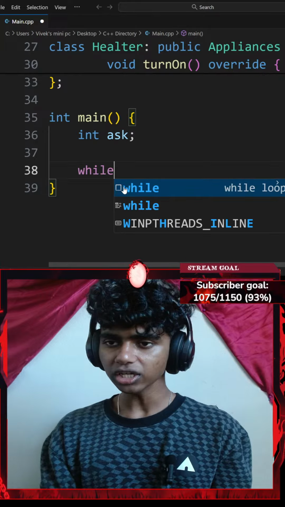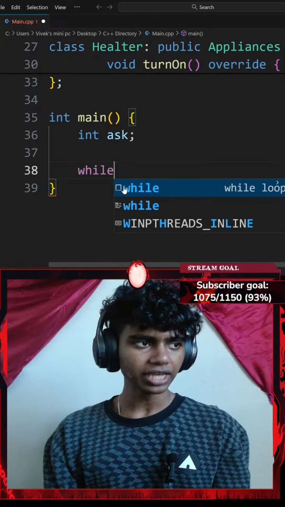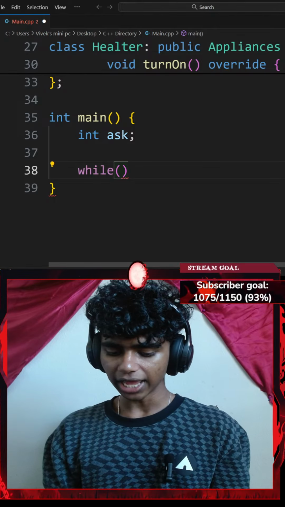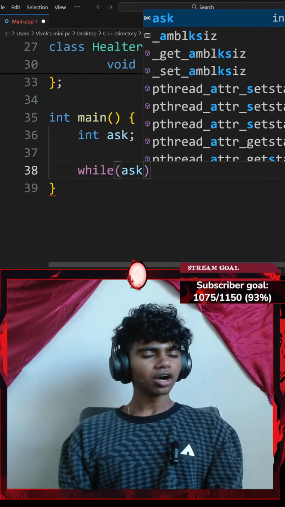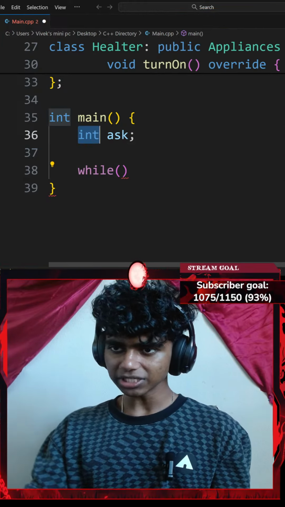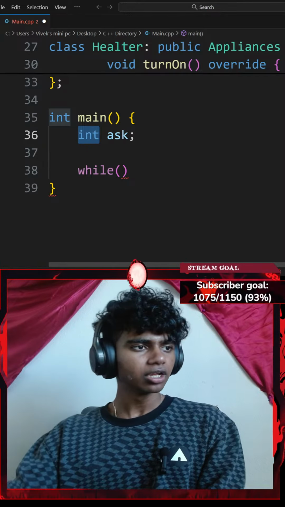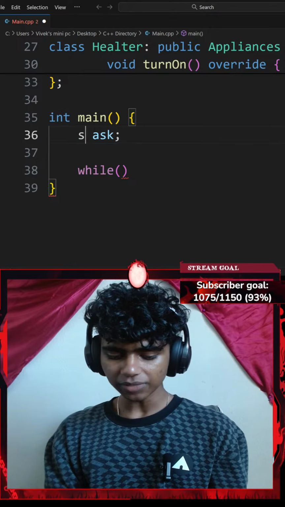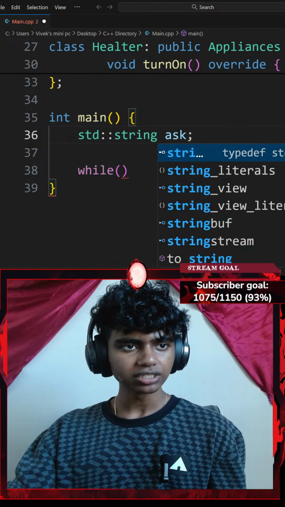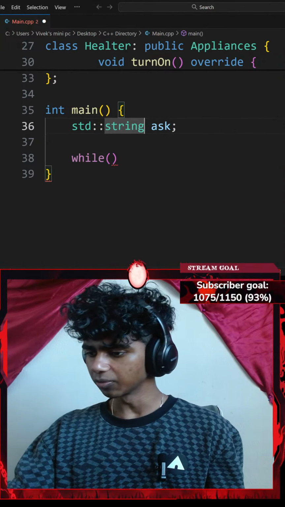So I gotta go with something like a while loop. So I'll go with while and a pair of parentheses. Let's say while my ask variable. Honestly, I'll go with something like while true. Okay, this is going to be something like a standard string maybe. So honestly, I'll go with a standard string of ask. Okay, guys, somehow my stream isn't lagging anymore.